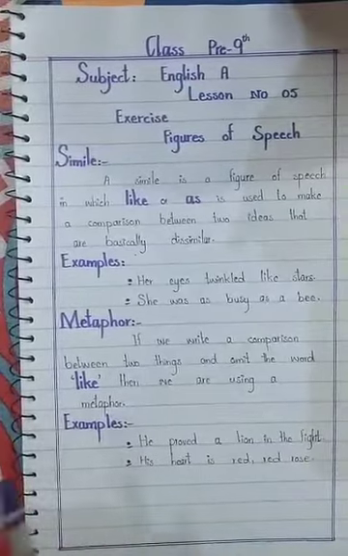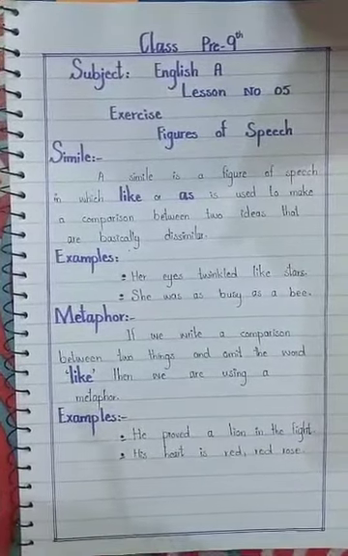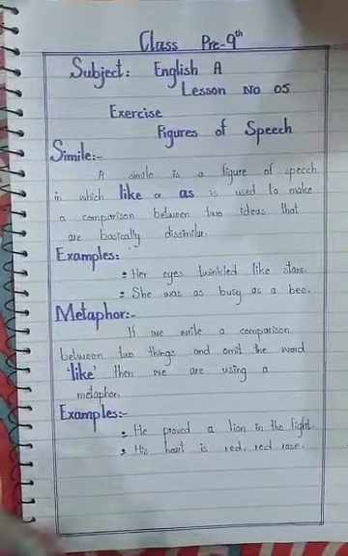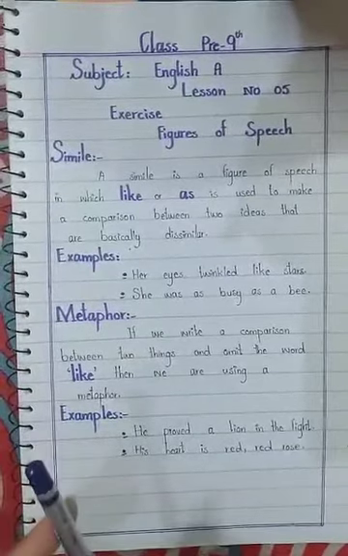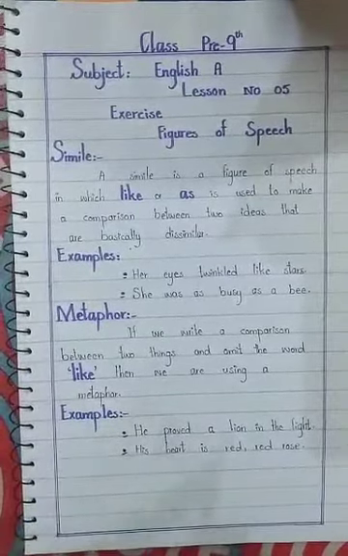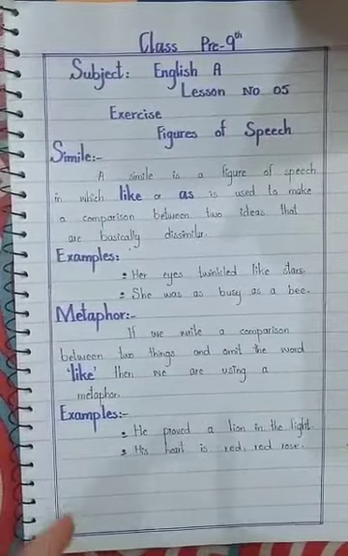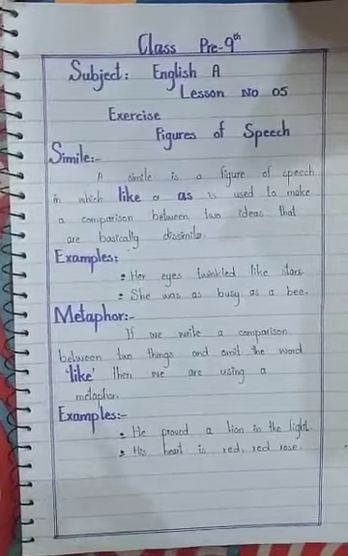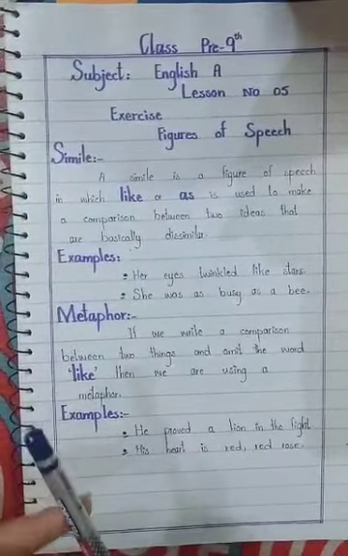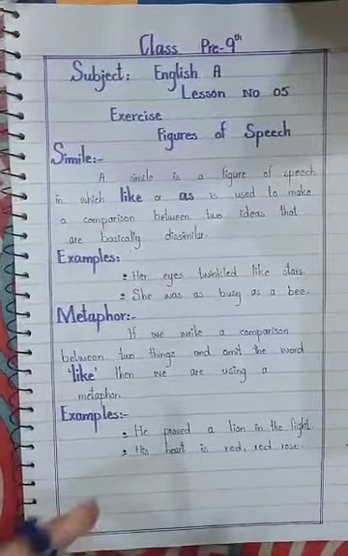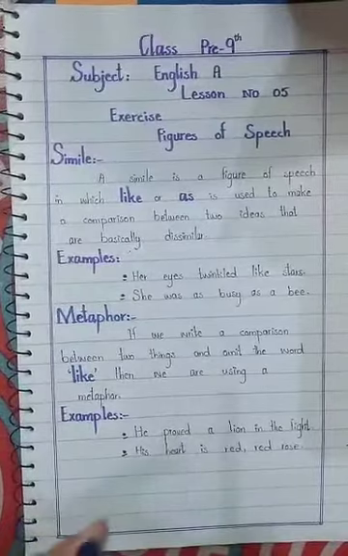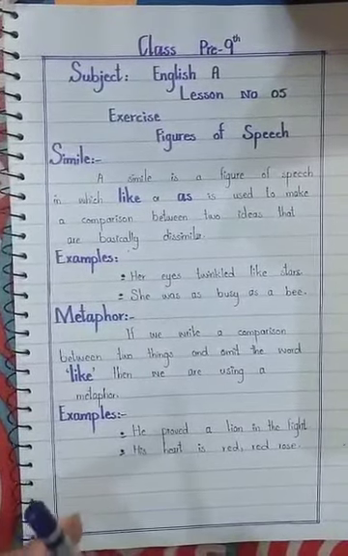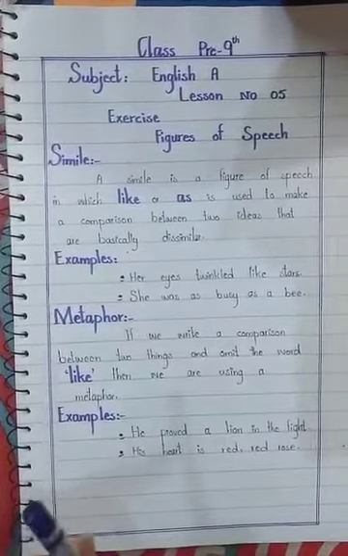Next we have a second figure of speech, metaphor, and actually the metaphor is an implicit comparison without using the word like or as. In metaphor we are not using like or as, but we are doing comparison between two dissimilar things. See, for example, he is a shining star. Here we have not used like or as, but we are comparing two dissimilar things. He is a shining star.